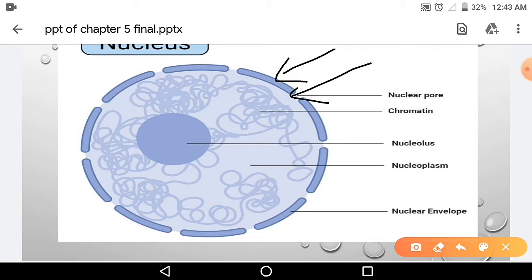And between the double layers there are small pores, these are called the nuclear pores. This gap that you see is the nuclear pore. So what is the nuclear membrane? It is double layered, and the outer layer of the membrane is connected to the endoplasmic reticulum. This we will learn with the other cell organelle, that is the endoplasmic reticulum. Now like the cell membrane, the nuclear membrane consists of phospholipid that forms a lipid bilayer. Lipid means fat, a layer of fat is formed.